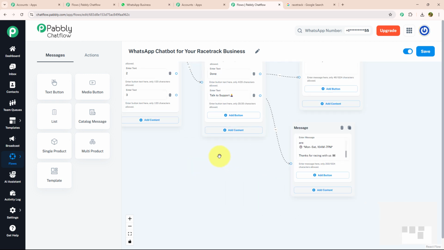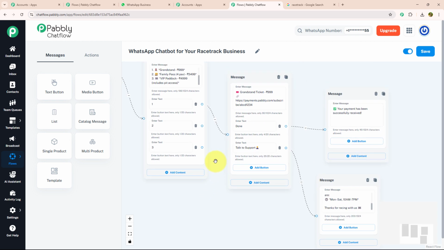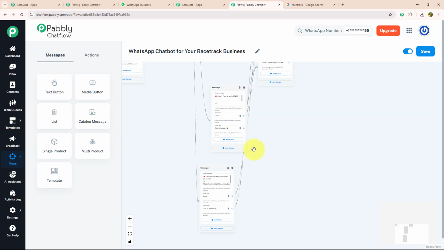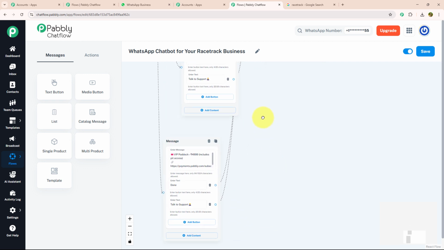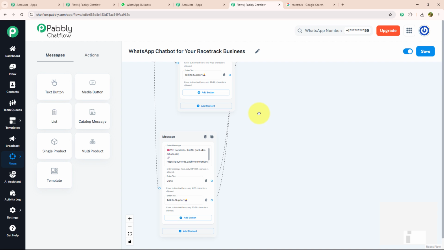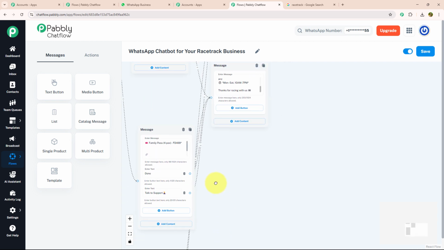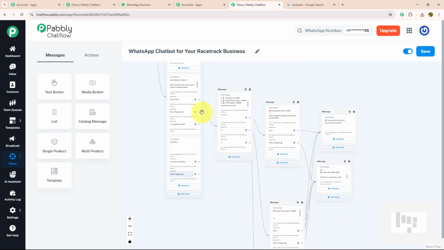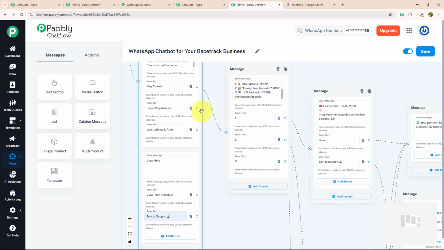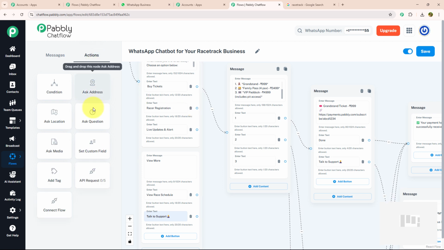Now, for every link, I'm going to provide a separate message like this, where I have put a separate message and link for each option, and I have also connected my action button with the messages. Now, as we are done with our first action button, let's move to our next action button, which is race registration. For that, I'm going to ask a few questions to my customer.